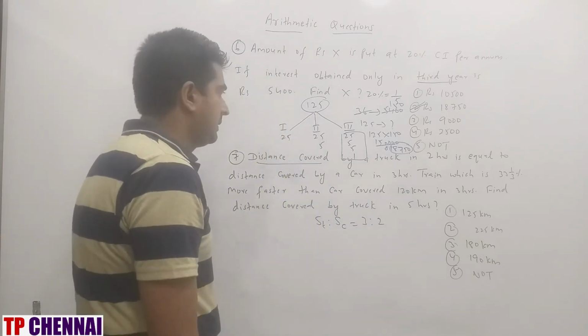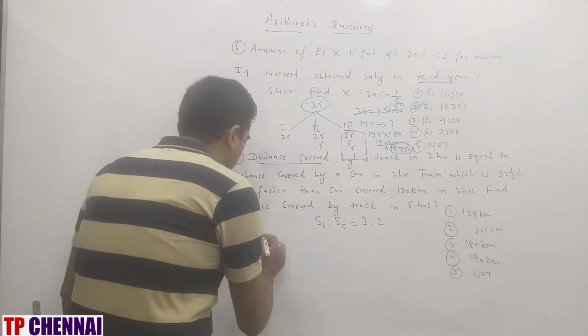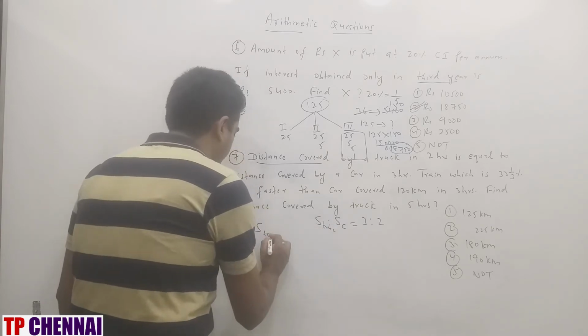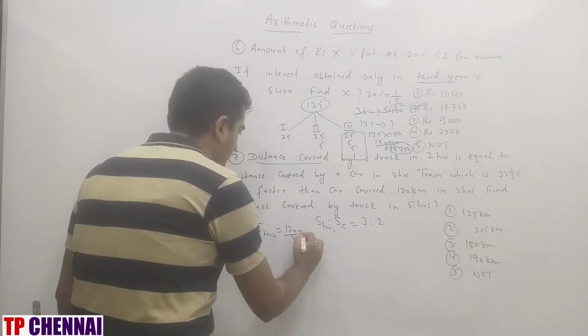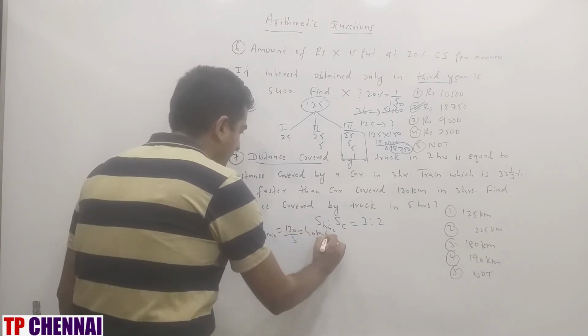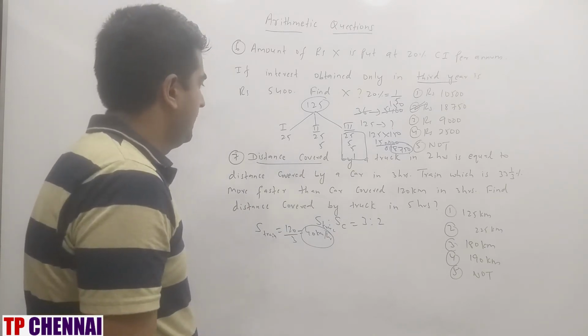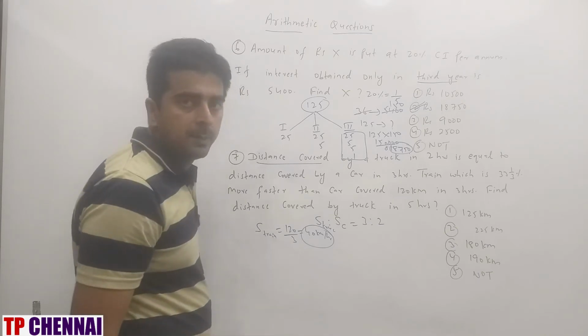The train is 33 1 by 3% faster than the car. So what is the train speed? This is truck, this is train. It is 120 by 3, which is 40 km per hour. And the train is 33 1 by 3% more than the car.